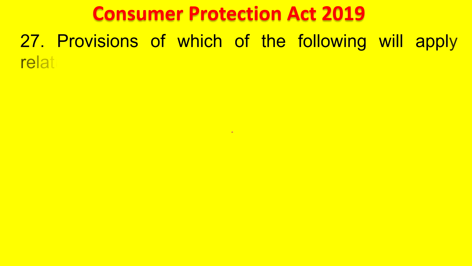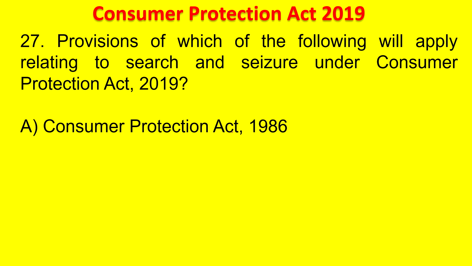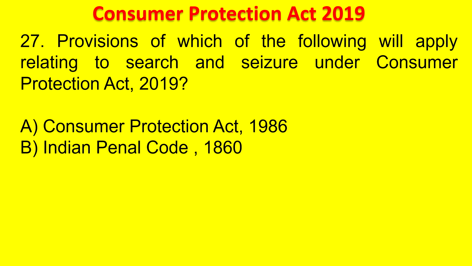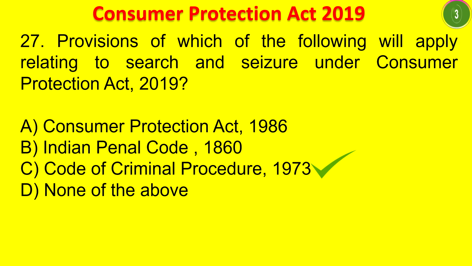Provisions of which of the following will apply relating to search and seizure under the Consumer Protection Act 2019? Consumer Protection Act 1986, Indian Penal Code 1860, Code of Criminal Procedure 1973, none of the above. Your time starts now. The answer is Code of Criminal Procedure 1973. Whenever they are going for a search and seizure of records under this Consumer Protection Act, they will be having the provisions of the Code of Criminal Procedure.